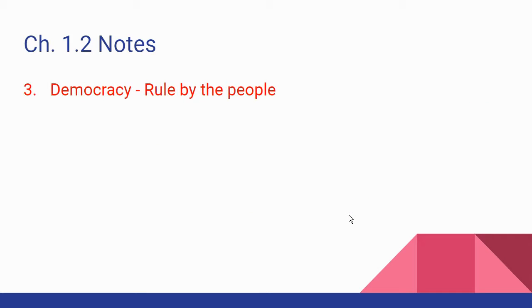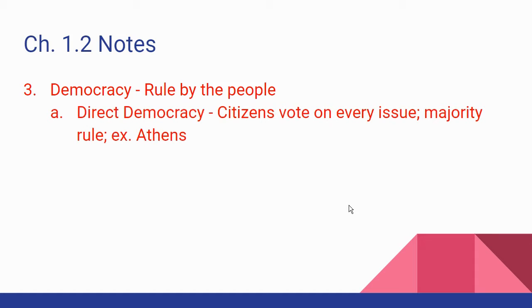Now we're going to look at democracy. The word democracy literally means rule by the people. Okay, self-rule would be another way you could say that. And there are different kinds of democracy. There is a direct democracy where citizens vote on every issue and majority rules no matter what.